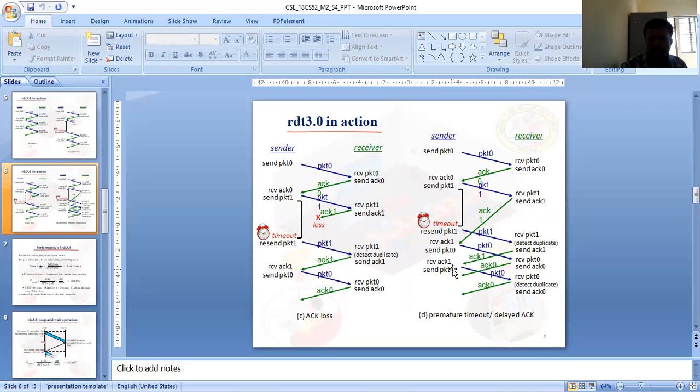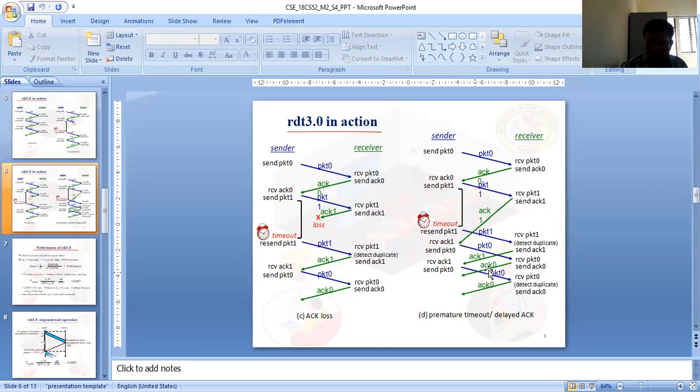Premature timeout or delayed acknowledgement: suppose packet 0 is received, the sender receives the acknowledgement and sends packet 1. Again a timeout period occurs here, but it is premature, meaning the timeout happens before the acknowledgement arrives. The sender should wait until the acknowledgement is sent, but prematurely it resends packet 1, and packet 0 is resent again. The receiver detects the duplicate packet and sends the acknowledgement.